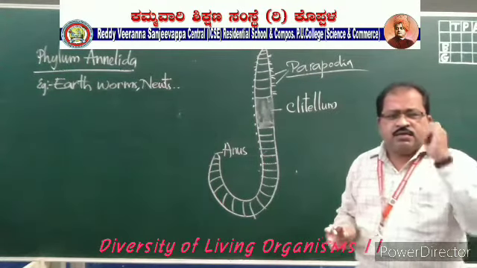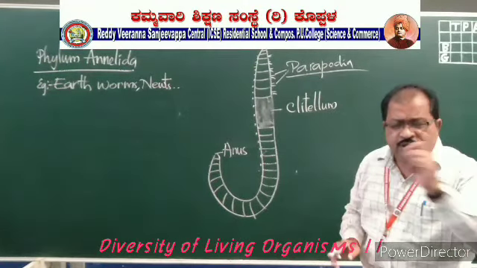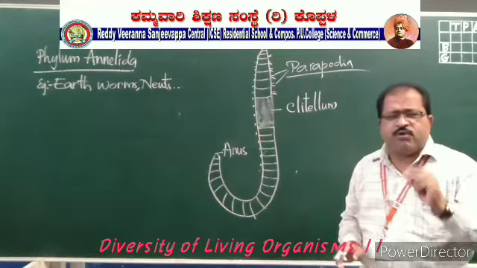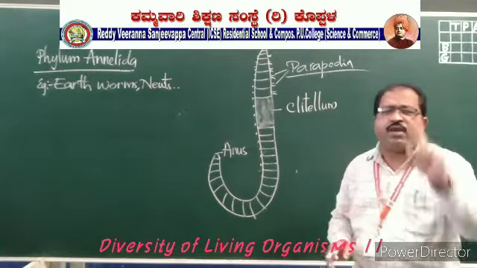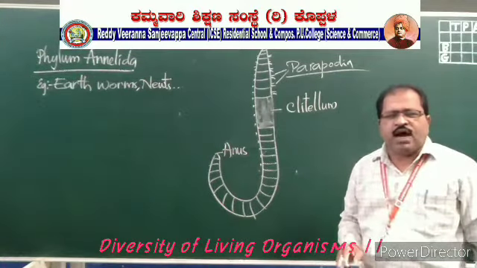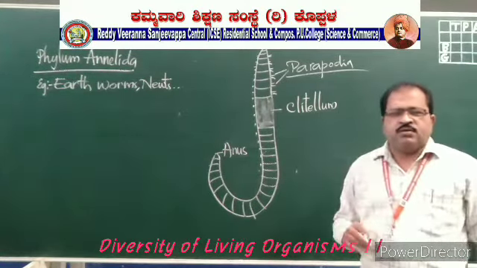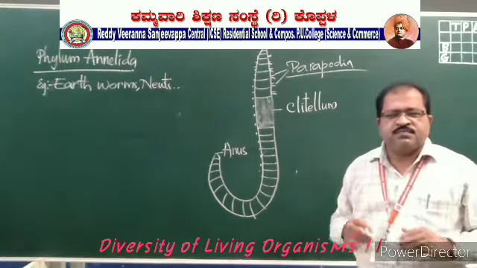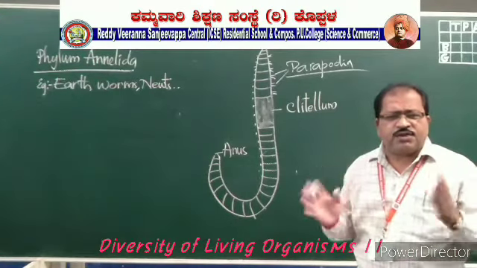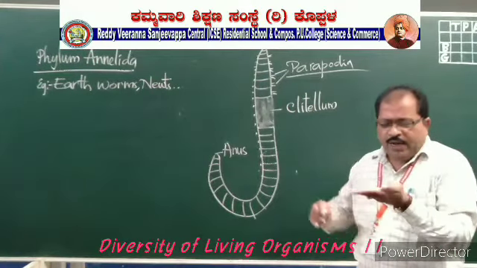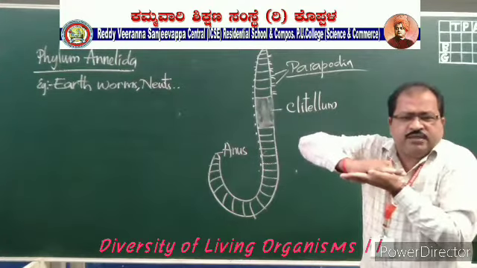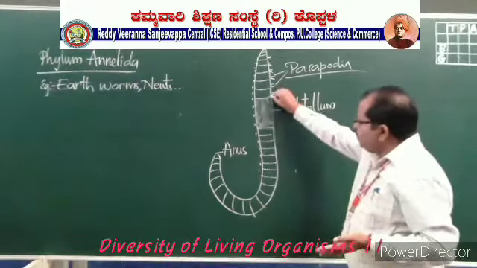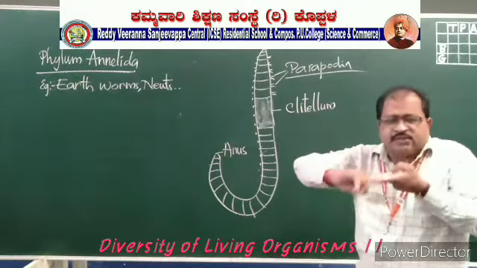But in these organisms, these sexes are present in one organism only, but any one sexual part will be developed and matured, and the other will be immature. So that's why the male and female are separate. But when sexual reproduction takes place, the male and female bodies come together in such a way. This is the female body, this is the male body. They come in such a way that at the place of the clitellum they will be attached.